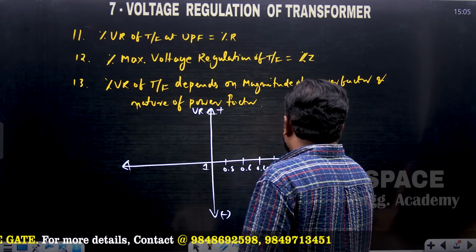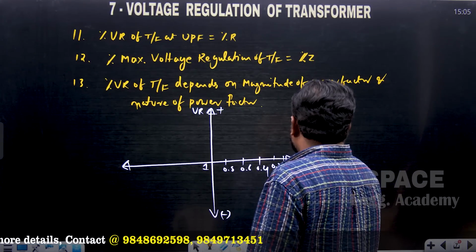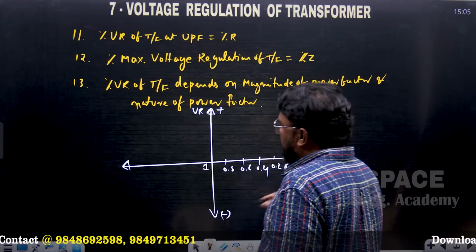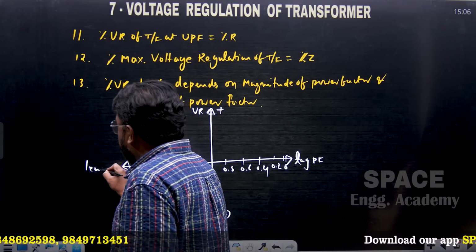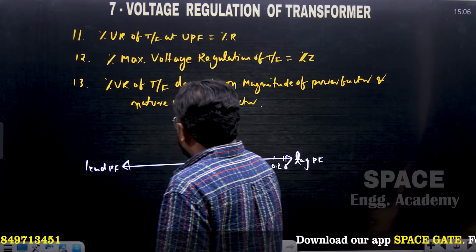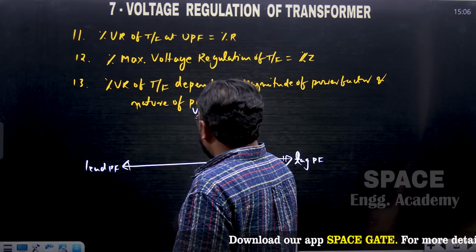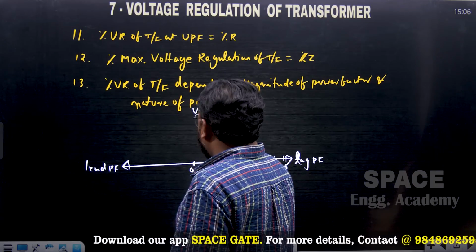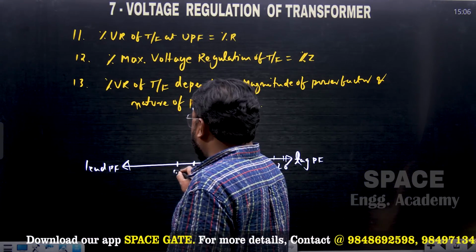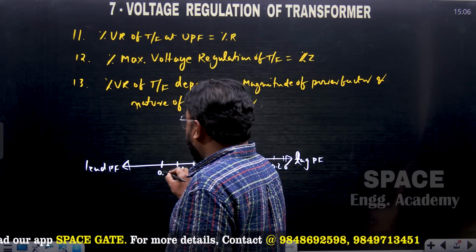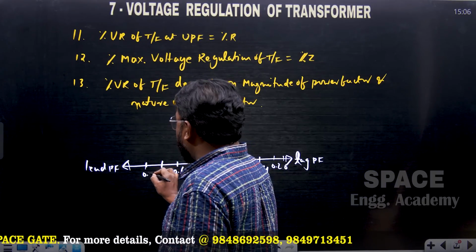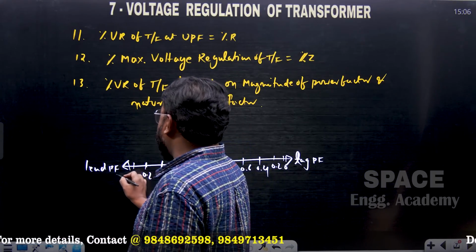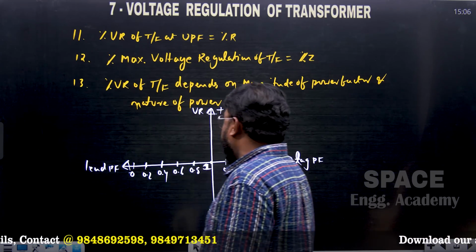This is the lagging power factor region, and this is the leading power factor region. The origin is unity. So 0.8 lead, 0.6 lead, 0.4 lead, 0.2 lead, and ZPF on the leading side.